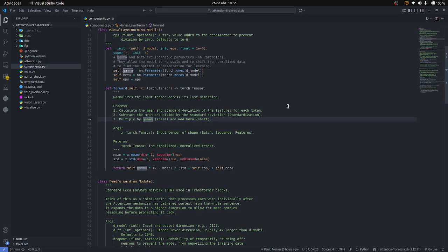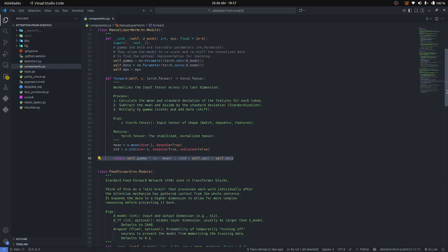The forward implementation in this class is based on three steps. First, we calculate the mean and the standard deviation of the features for each token. Then, we subtract the mean and divide by the standard deviation. And we multiply by gamma and add beta. The return, as you can see, is mapped here.